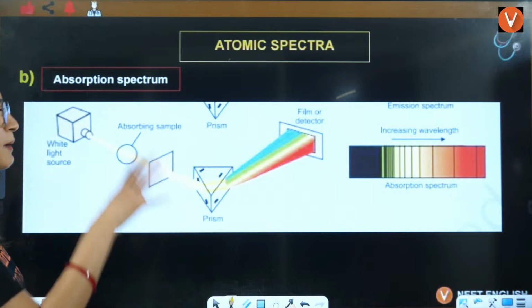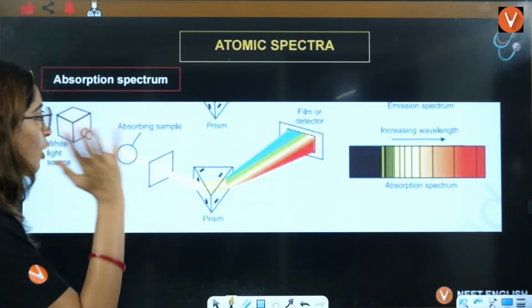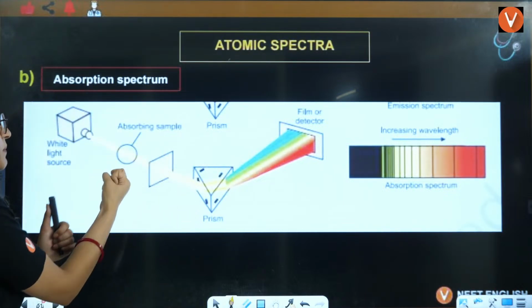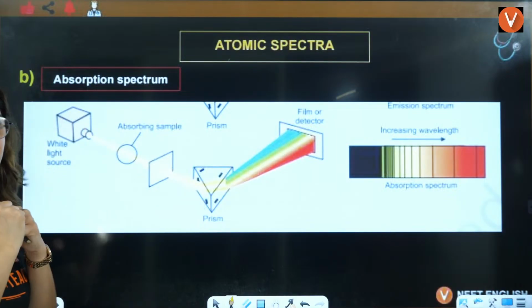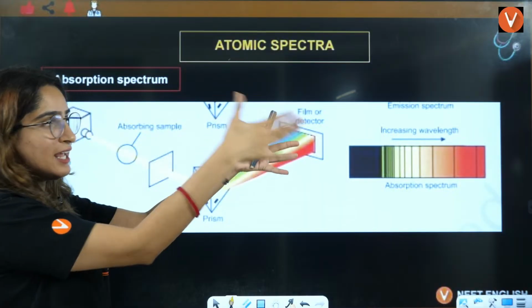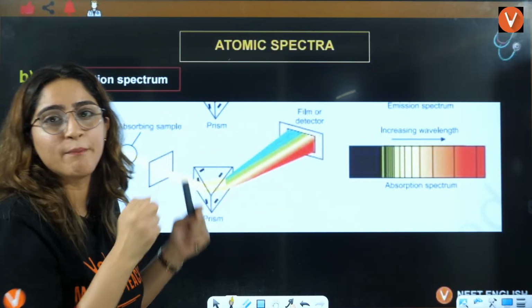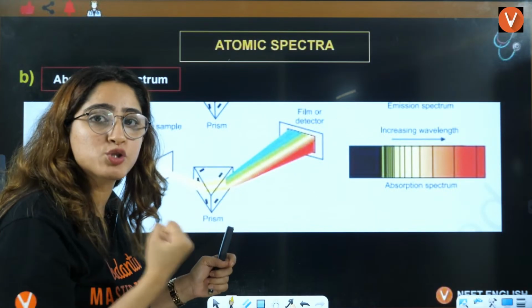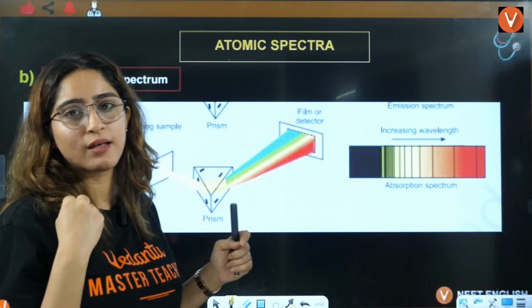Now let's understand absorption spectra. Absorption spectra is when you have some absorbing sample. This is white light, okay? Now white light, this is white light. Here I have some absorbing sample, right? That is absorbing some wavelengths, right?